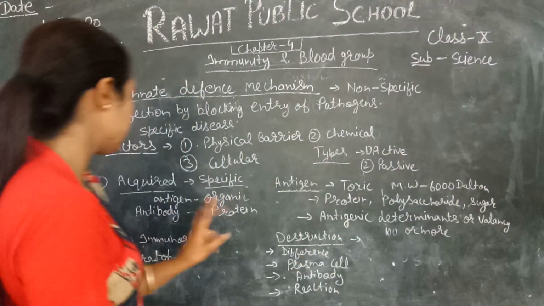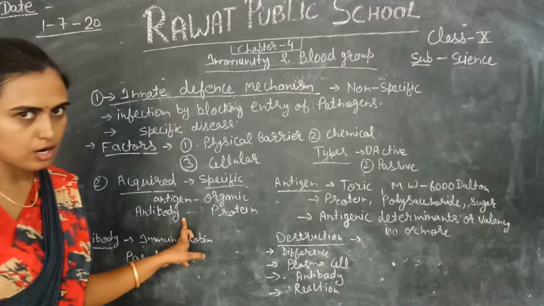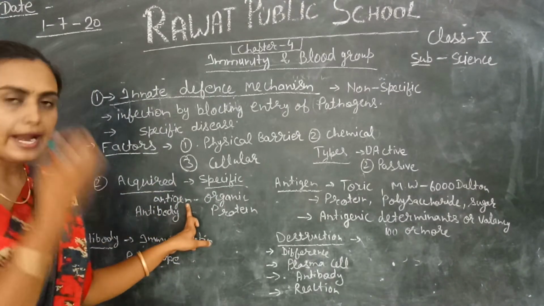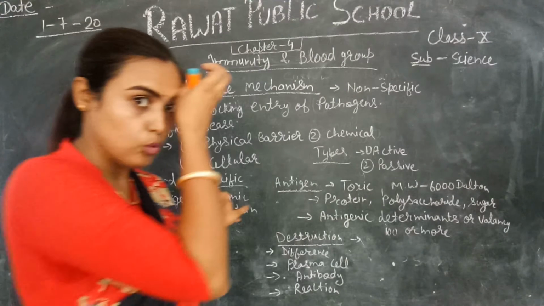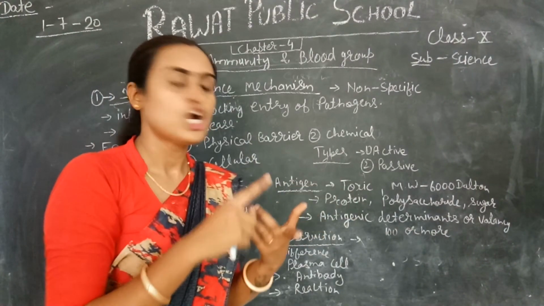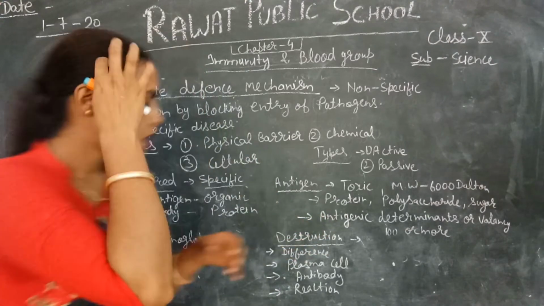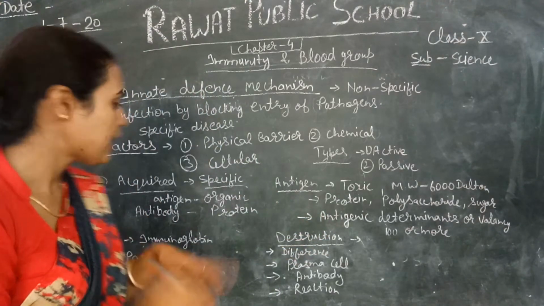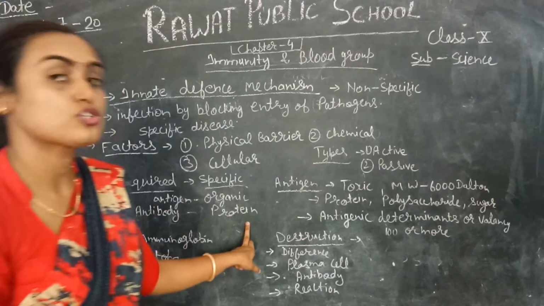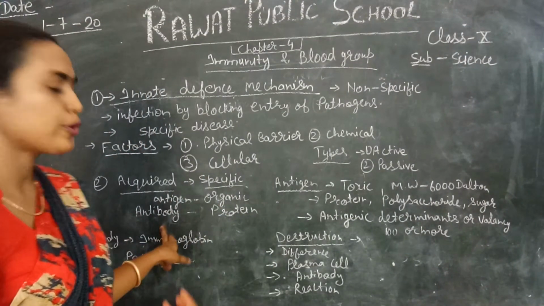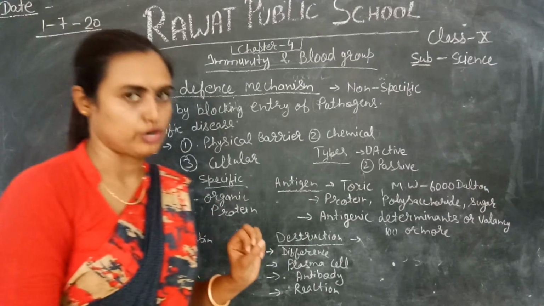How? First thing, there are two types of components present in acquired immunity. First is the antigen. It is an organic compound. It can be formed from protein, polysaccharide, lipid, sugar, any kind of organic compound. Next is your antibody, which is made up of protein only. This antibody is generally produced in response to an antigen only.